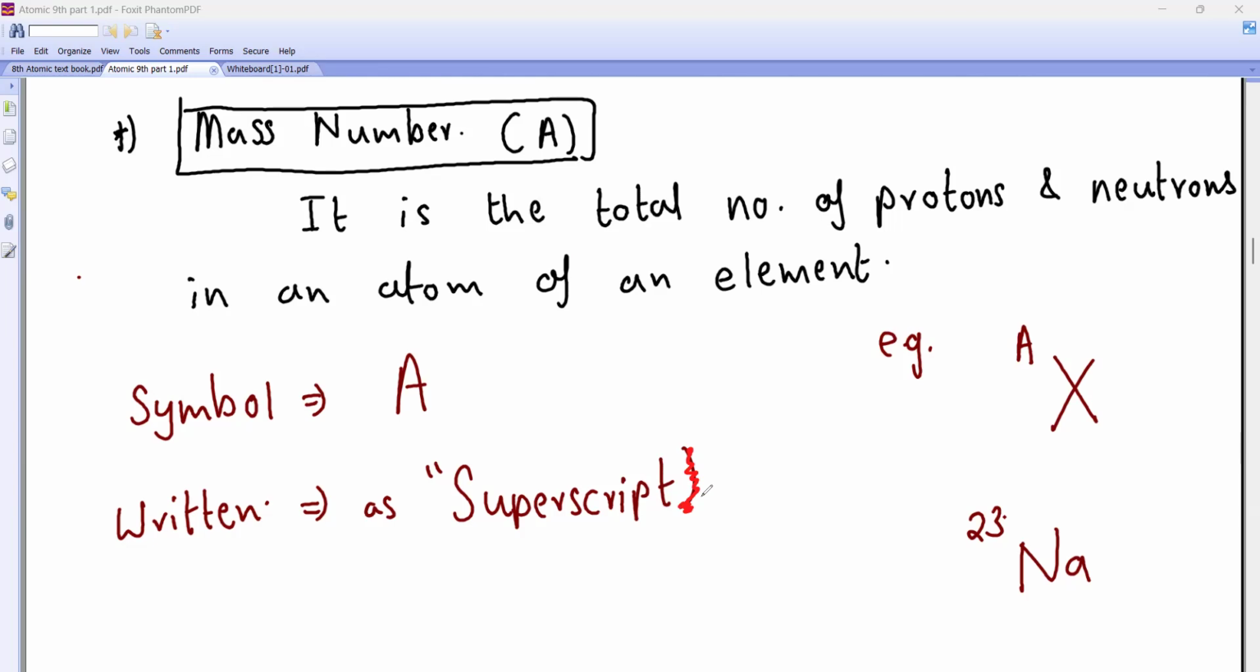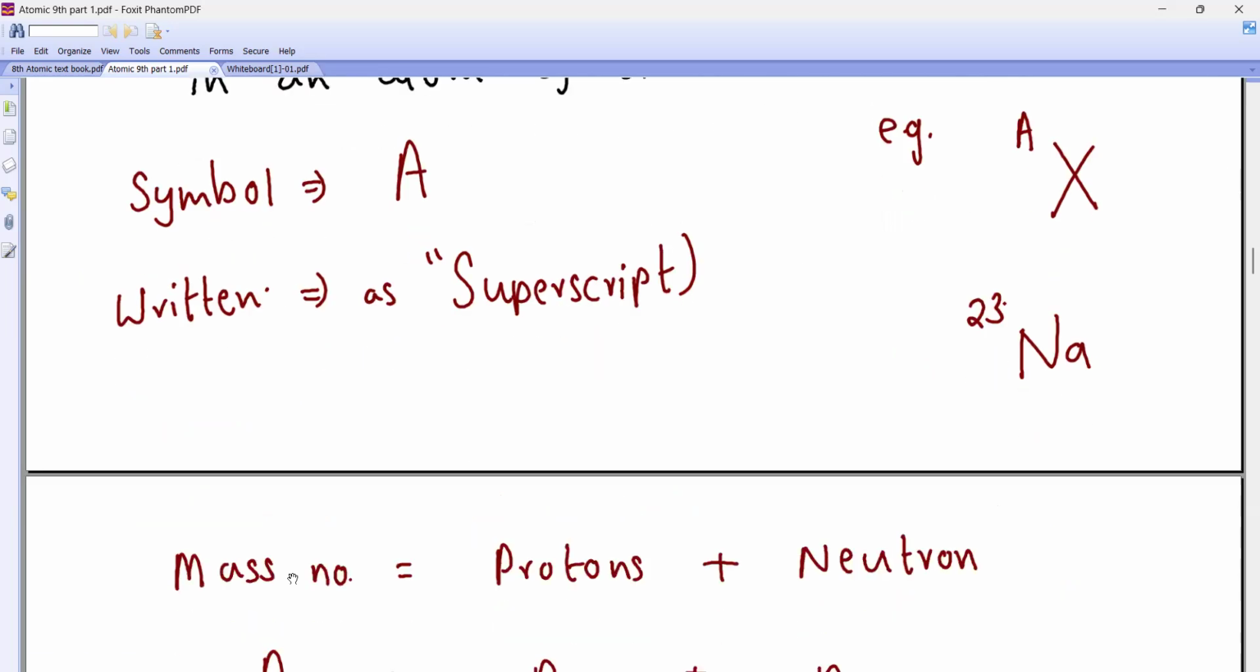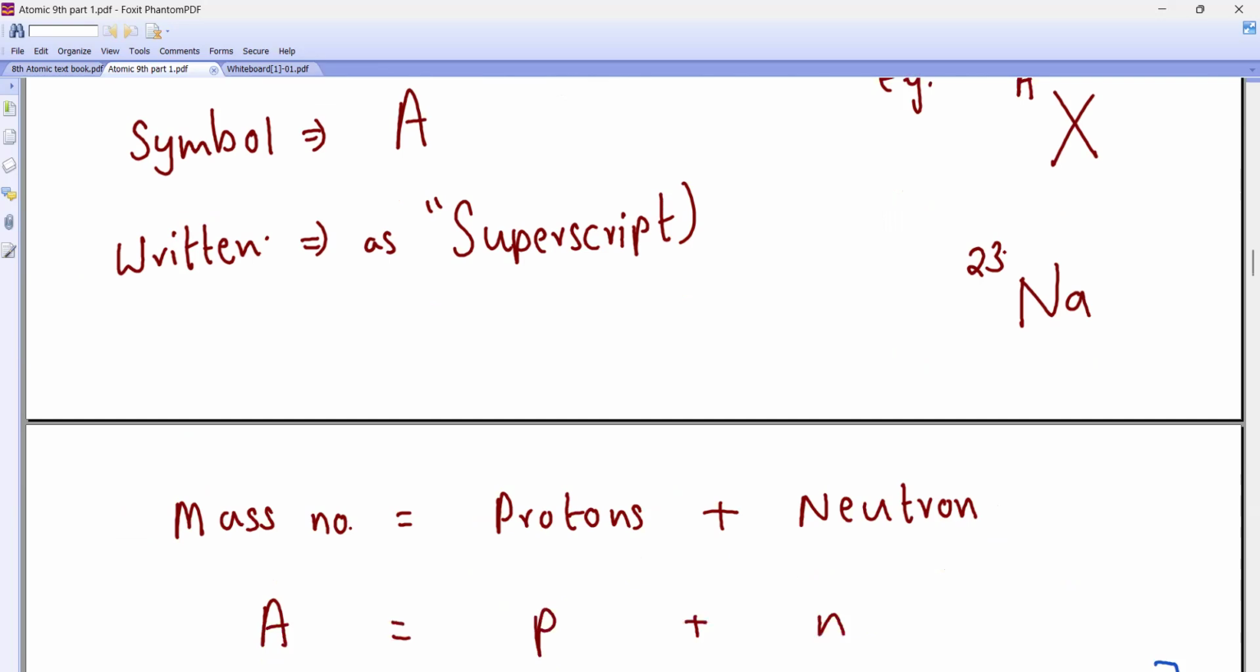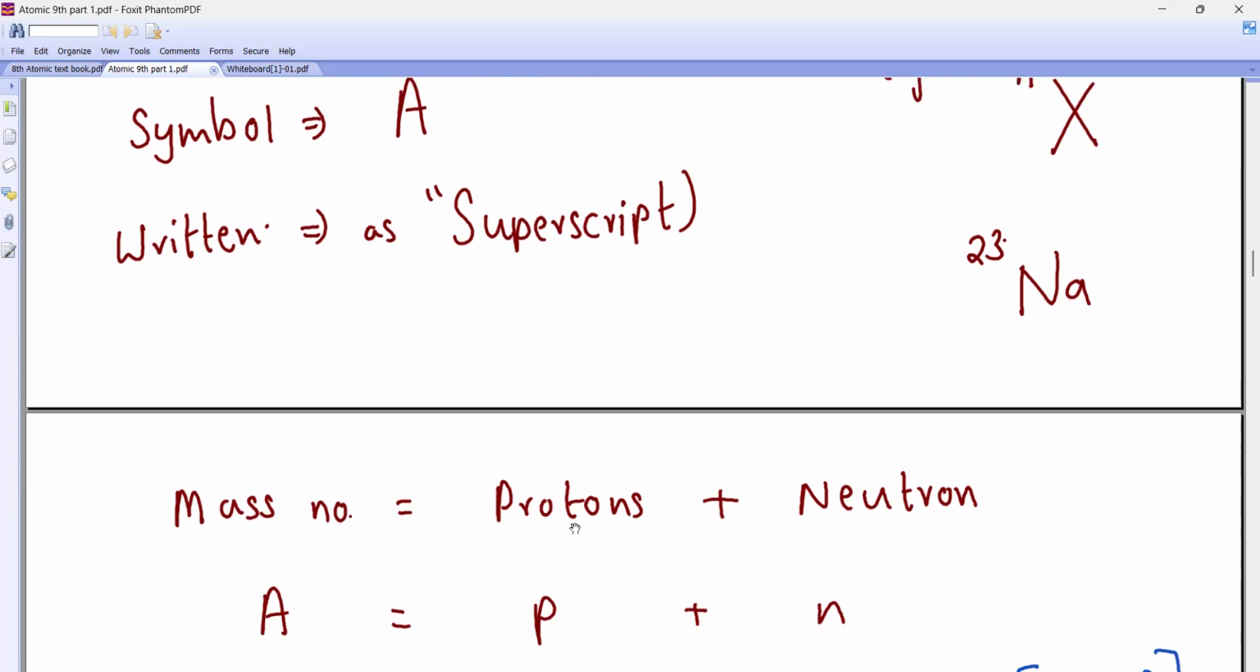Yes. Now look here, how will you write this? A is equal to what? Proton and neutron. It will be the sum of these, so sum means plus. The mass number is proton plus neutron. Write this. What is the symbol for proton? P. So A is equal to P plus N.